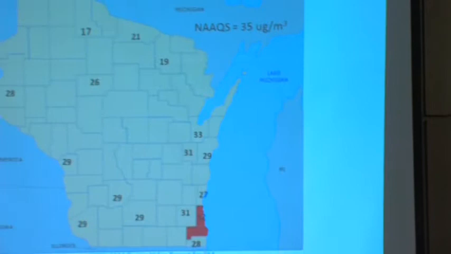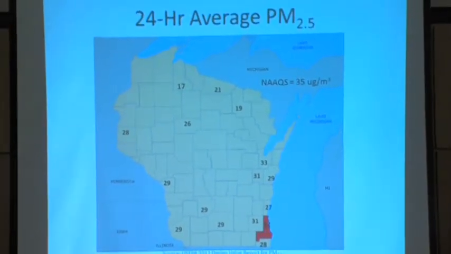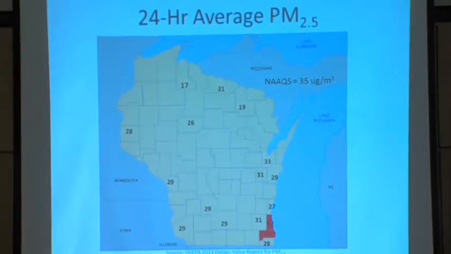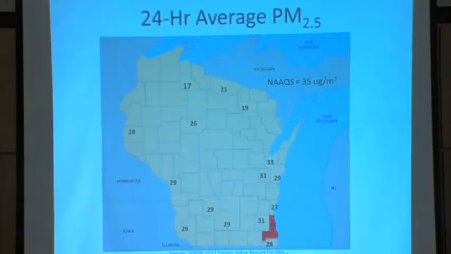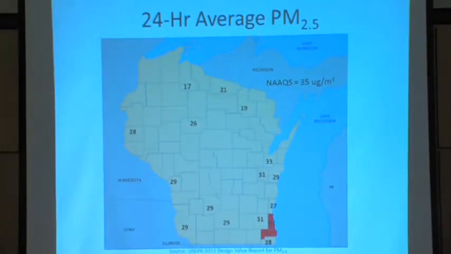Now the red down here in Milwaukee County is because they are technically still in violation of the ambient air quality standard for the measurements that were made a number of years ago. And so there's a process that the DNR has to go through in order to get out of what's called non-attainment. They're in that process. That letter has been sent to the EPA, and happily it looks like air quality as far as particulates are concerned is getting better in Wisconsin. It's in pretty good shape.